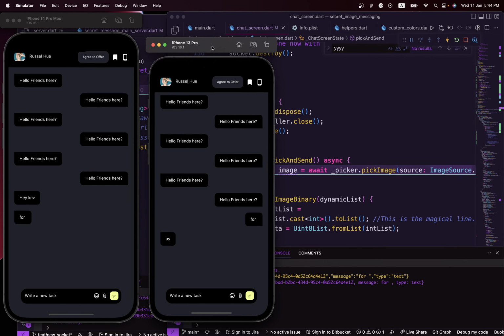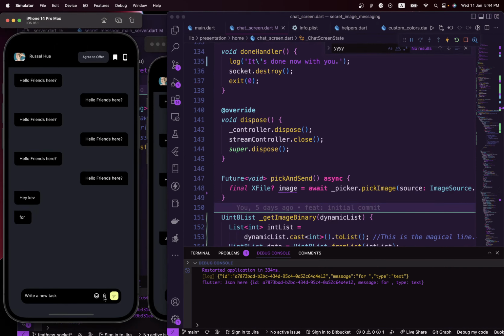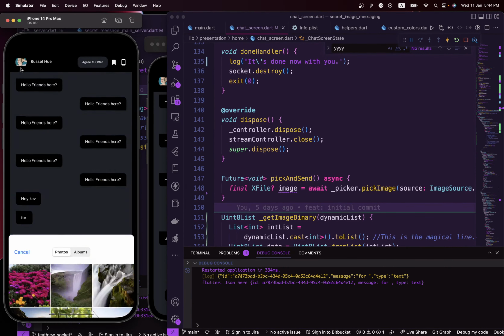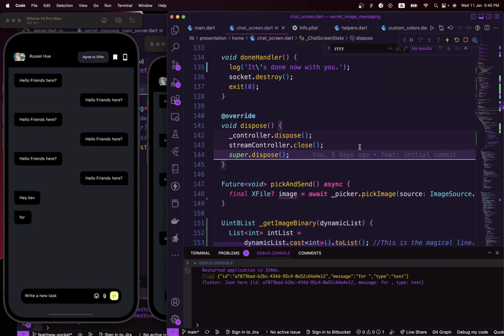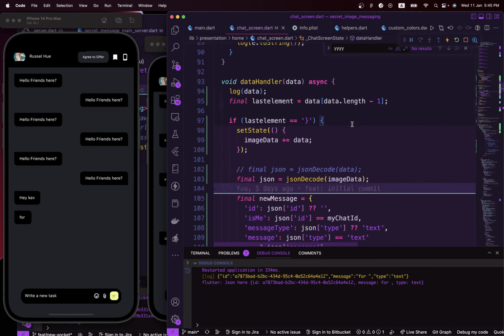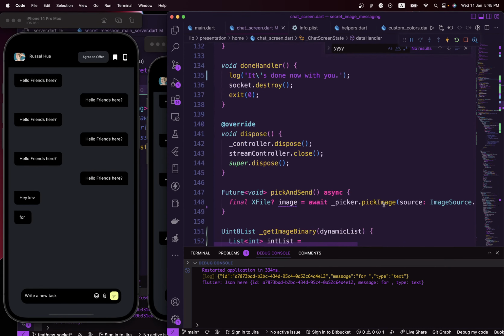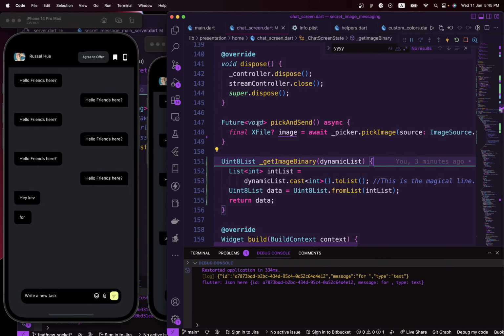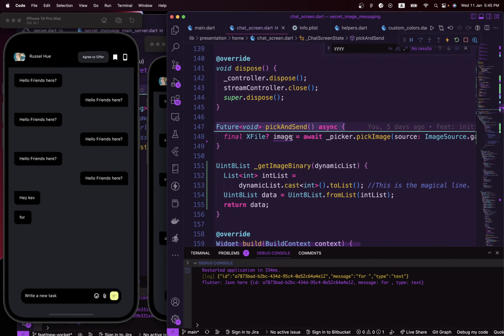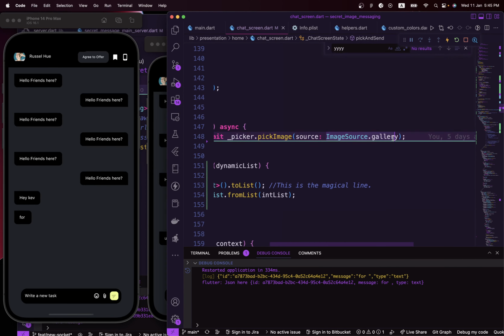But before we fix that, let's add image processing to it, so you can be able to send images also. When you tap on this, you can select images and send. We need to add that also, and we need to do that right in here. So where we have the pick and send images, somewhere over here, I'm going to say when the user picks an image, so we are using image picker to pick an image from our app, both on Android or iOS.